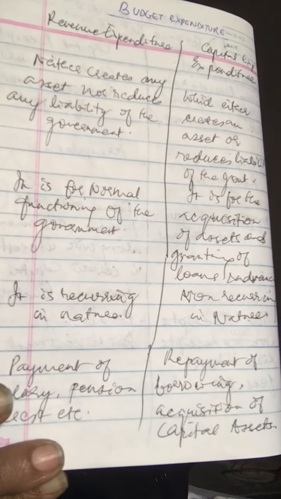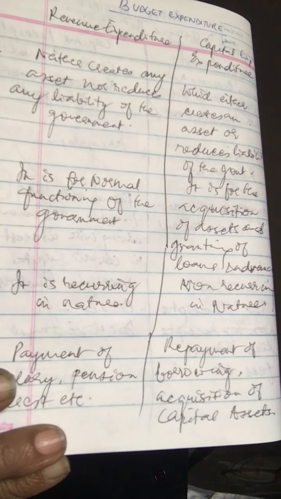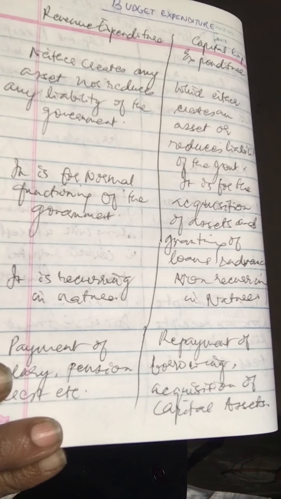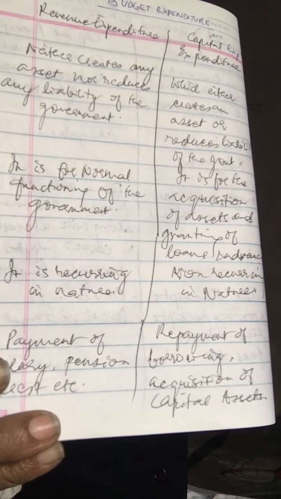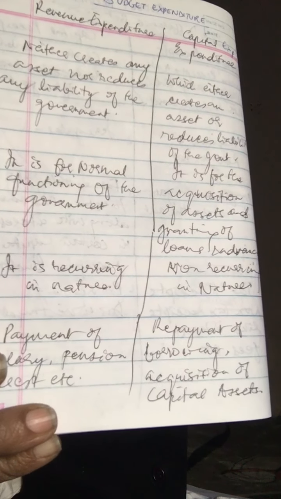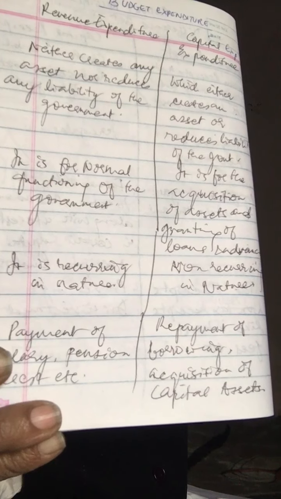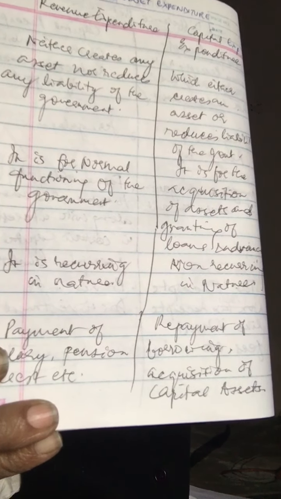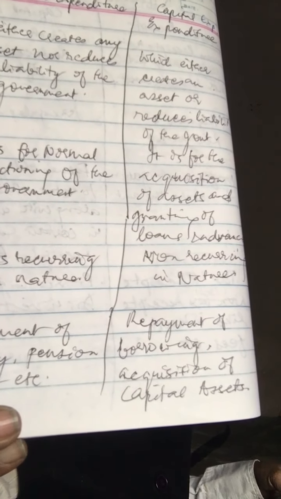Even more, if we have to see, revenue expenditure includes interest payment, grants and subsidies, expenditure on education and health services, and expenditure on defense. Talking about capital expenditure, it could be expenditure on construction of buildings, roads, bridges, expenditure on machinery and equipment, expenditure on purchase of shares, loans to state and foreign government, and repayment of loans. So this is how it goes on.